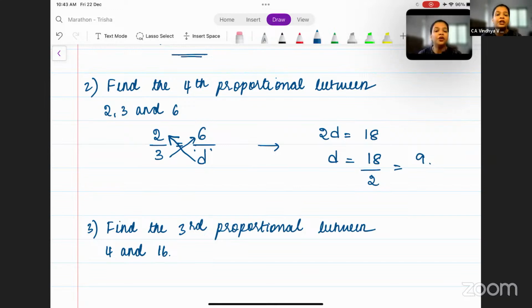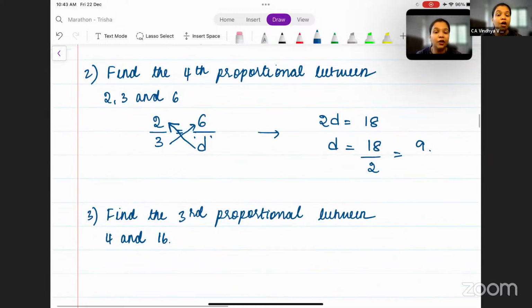Okay. Now that you've understood the first and the second example, I want you to try the third one on your own. Now, before you try the third one, be careful. See which concept is applicable there and then solve it. Please put your answers on the live chat so that even I get to know whether you're solving it or not.